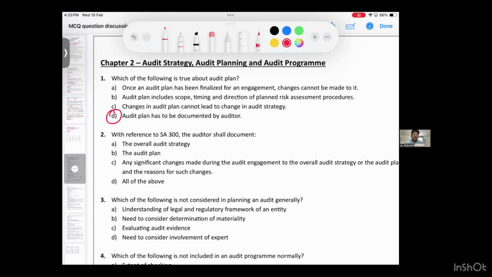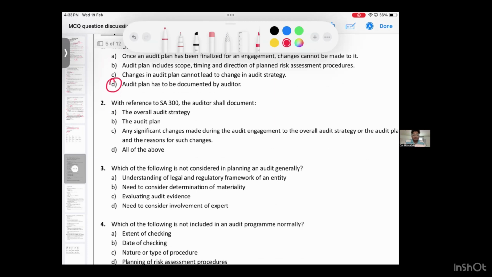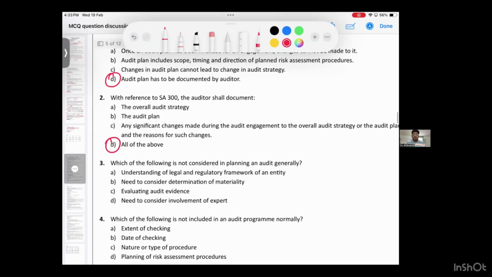Yes or no. Second question. With reference to SA 300, the auditor shall document. What should be documented? Sir, the strategy should be documented. The plan should be documented. Changes in plan and strategy should be documented. My answer is all of the above. Yes or no. Moving on to the third question.